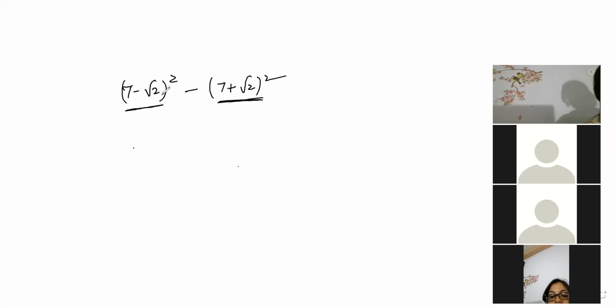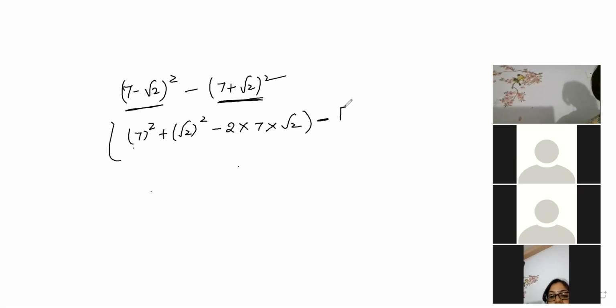Let's see, beta, how to solve. Again, it will become a square plus b square minus 2ab. 2 into a is 7, b is root 2. Then here minus is there, so keep everything in bracket. It is what I told. Now 7 will be written as 7 square plus root 2 square, and then plus 2ab, 2 into 7 into root 2.